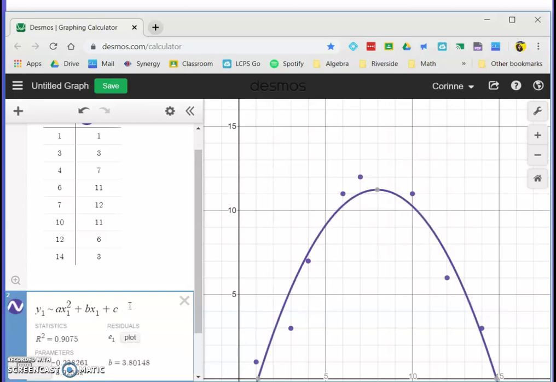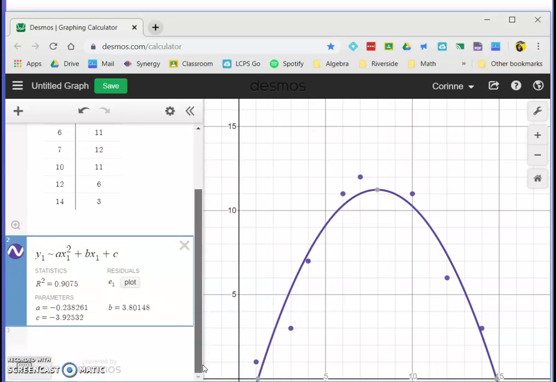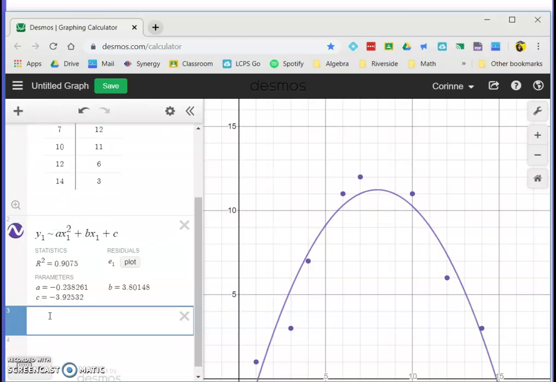And exactly like you did before, you can write that as an actual equation. I'm going to round this to the 100th. I'm going to add an expression, and I'm going to say, instead of using the tilde, y equals, my a value is right here.